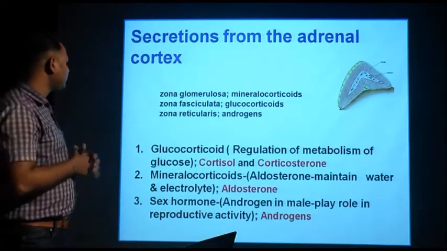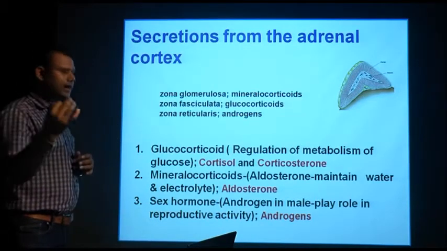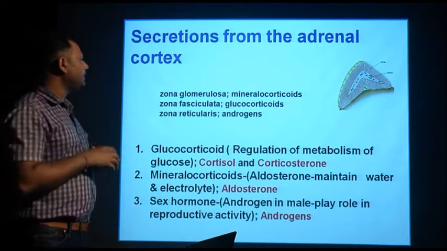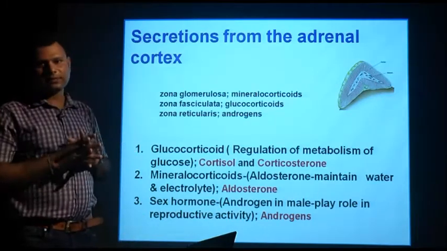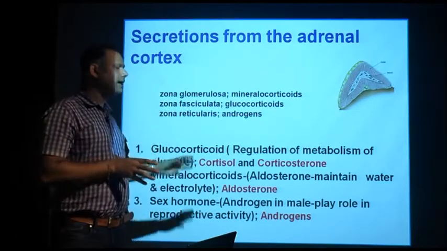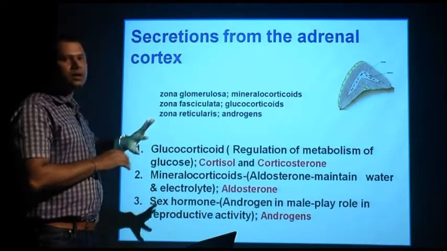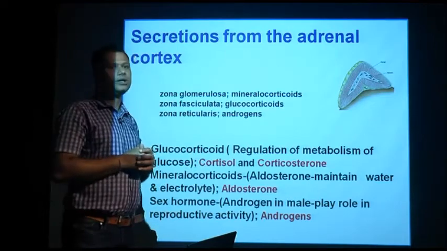Now let's see the function of these 3: mineralocorticoids, glucocorticoids and androgens. Glucocorticoids are involved in the regulation of glucose metabolism, and they are of 2 types: cortisol and corticosterone.